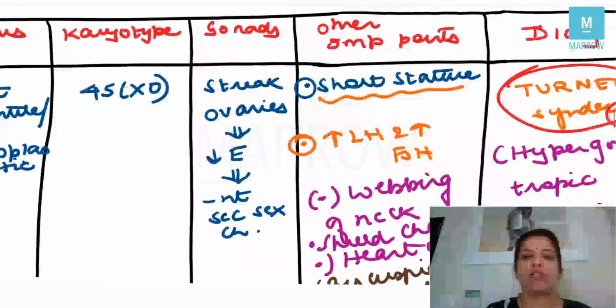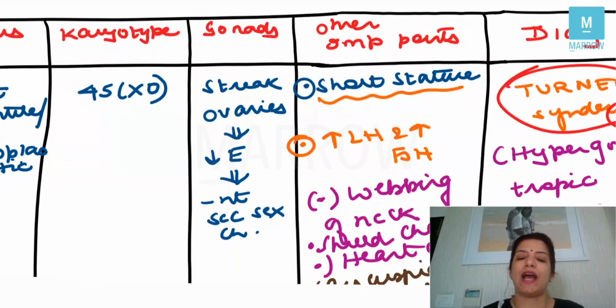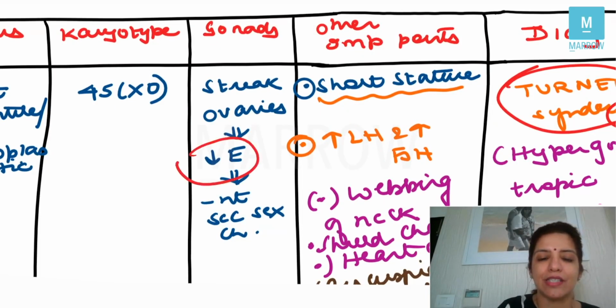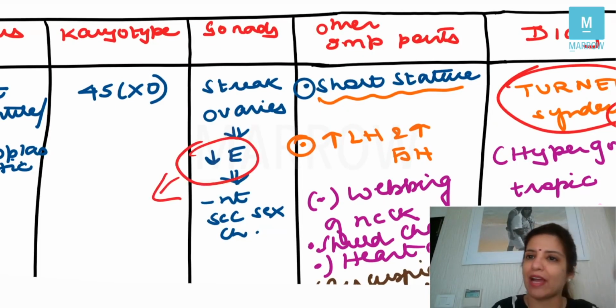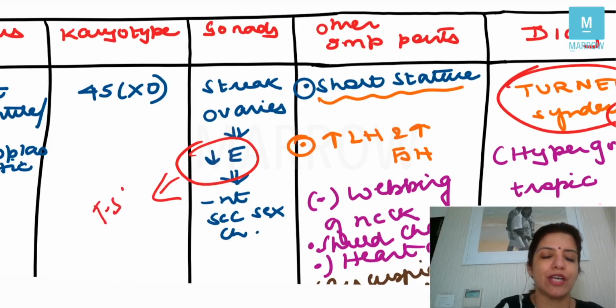Other important points which you will get here is that patient will have short stature. Her LH and FSH will be increased. Why? Because if there is less estrogen, so the negative feedback on FSH will be gone. So FSH levels will be increased.